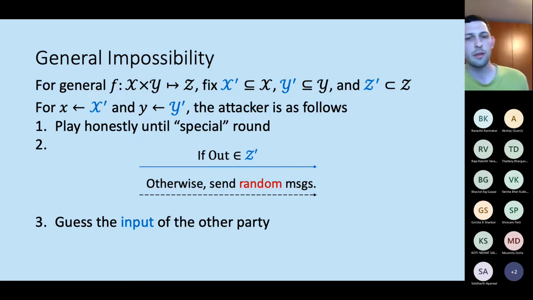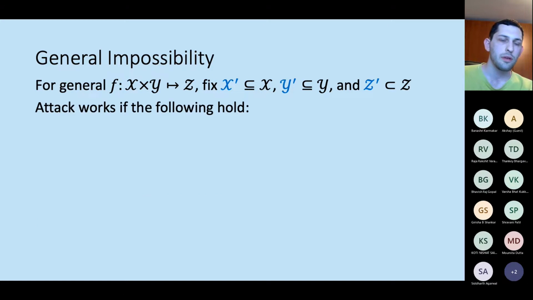attack. The next goal is to try and analyze when this attack works, because obviously it won't work for all functions. For example, for the constant function, everything can be simulated. So we know that for some functions, this attack is simulatable, and the goal is to understand when. It turns out that we need 3 conditions for the attack to work, meaning that no simulator will be able to perfectly simulate the adversary.